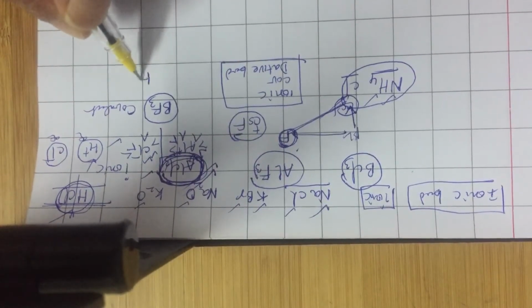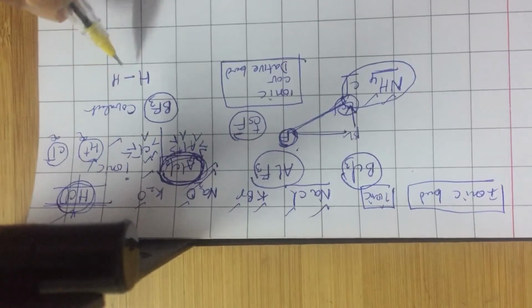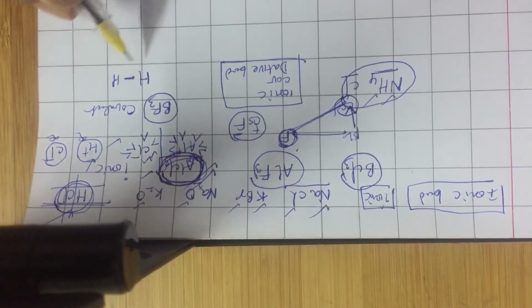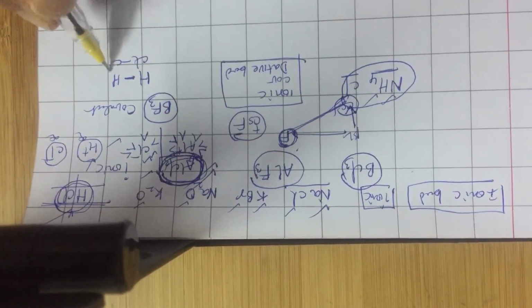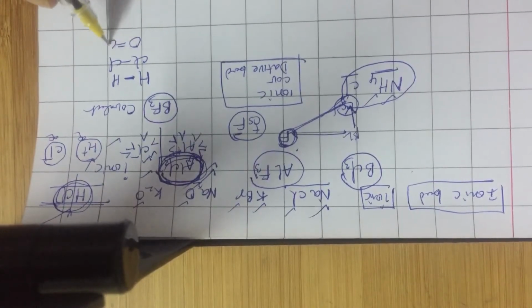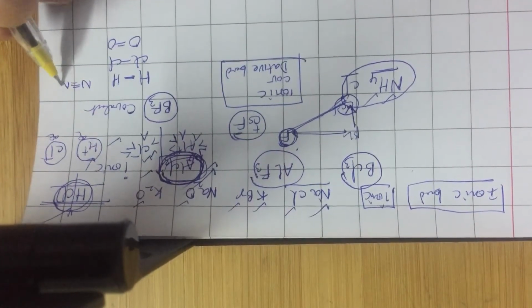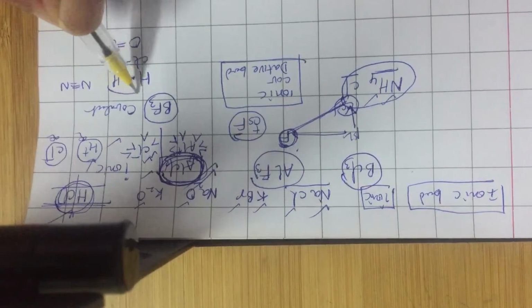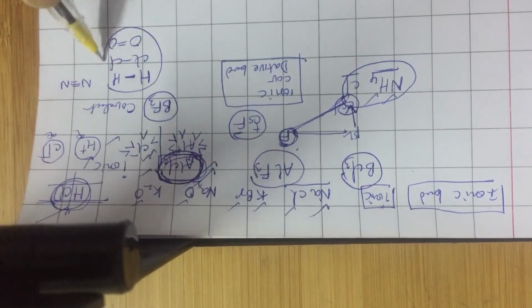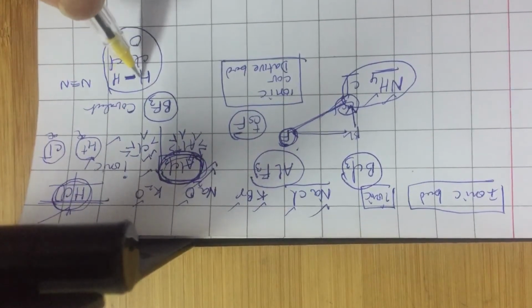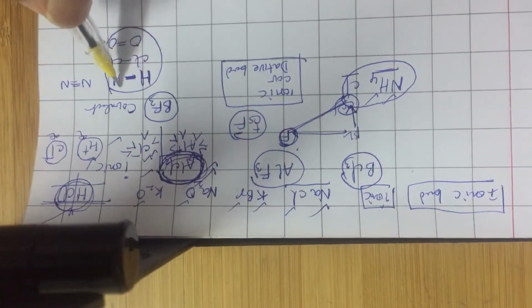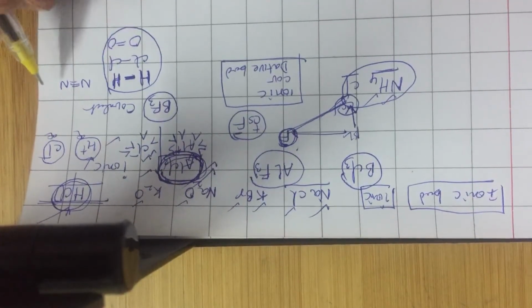If the bond is between identical atoms, as in H2, as in Cl2, as in O2 or N2, notice that these are pure covalent, 100% covalent in nature. The bonded electron pair is exactly at the center of the two atoms.